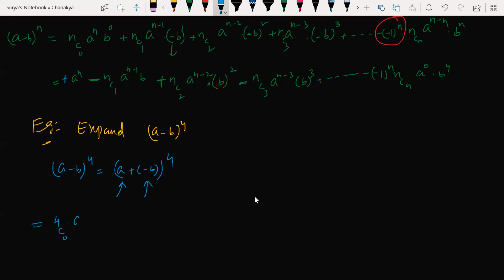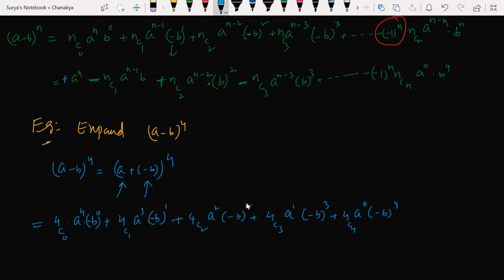nC0 into a to the power of the maximum power, b to the power of 0. Next, 4C1 a cubed, b to the power of 1, what is b here? Minus b. So minus 1 to the power of 1. Next, 4C2 into a squared, minus b squared, plus 4C3 into a to the power of 1, minus b cubed, plus 4C4 into a to the power of 0, minus b to the power of 4.